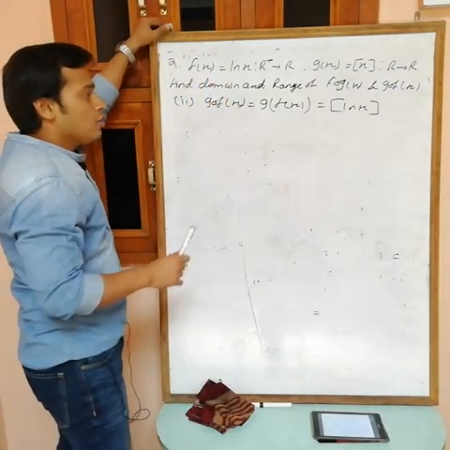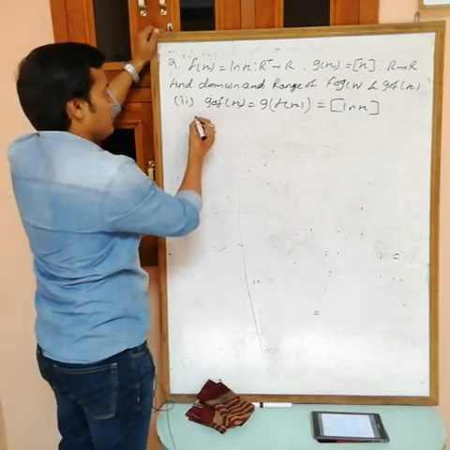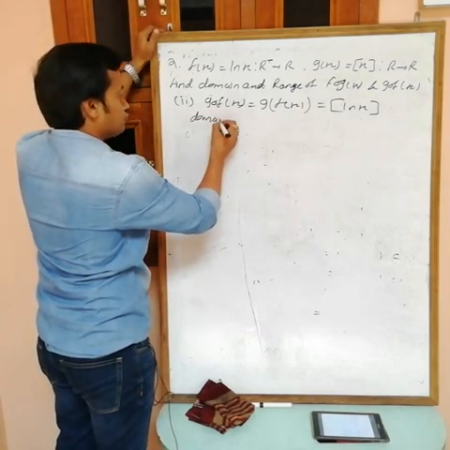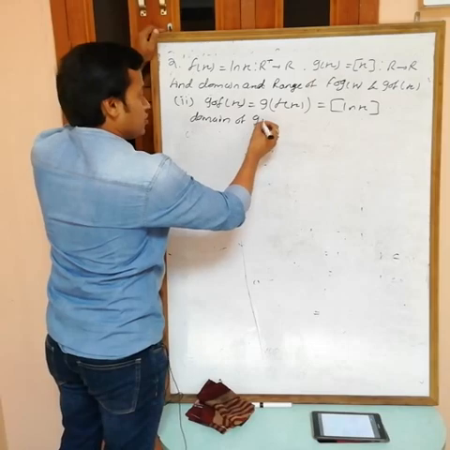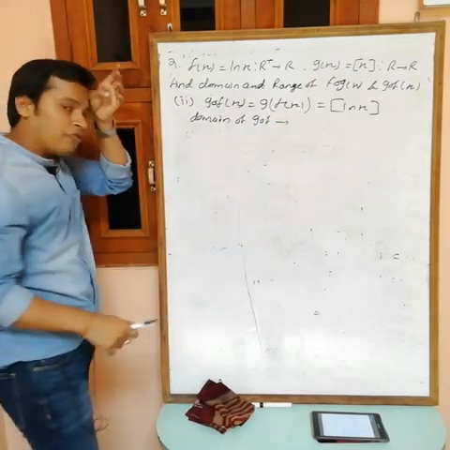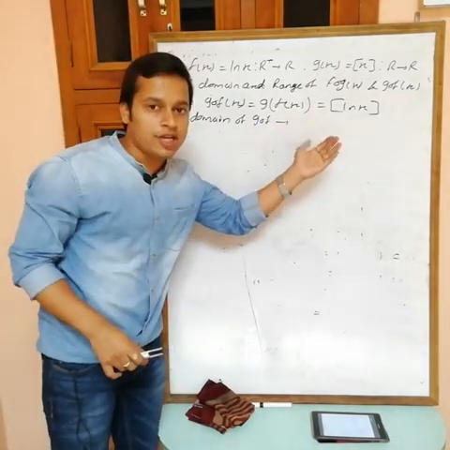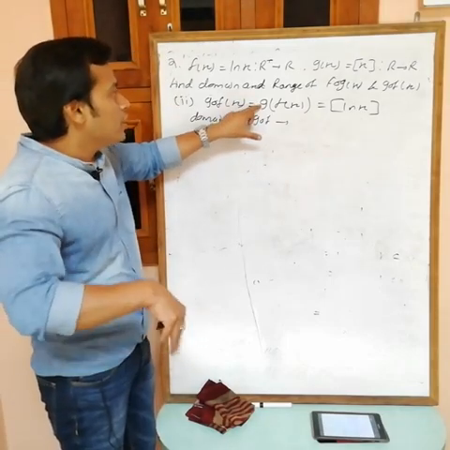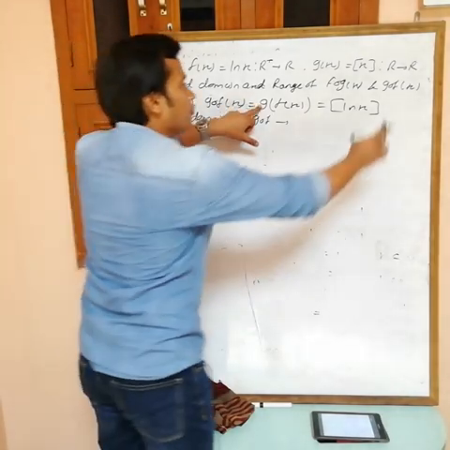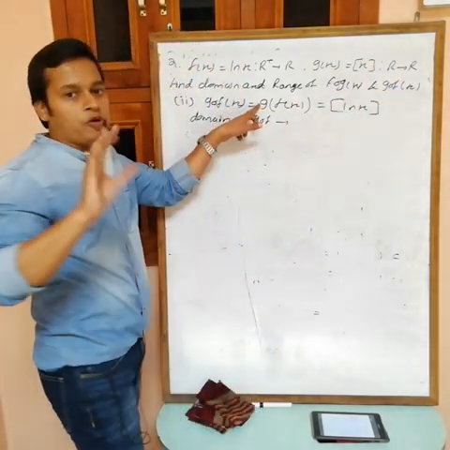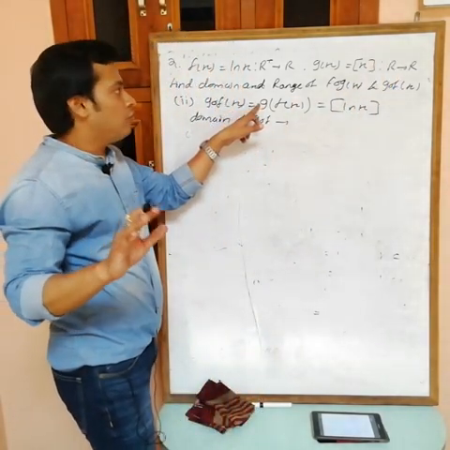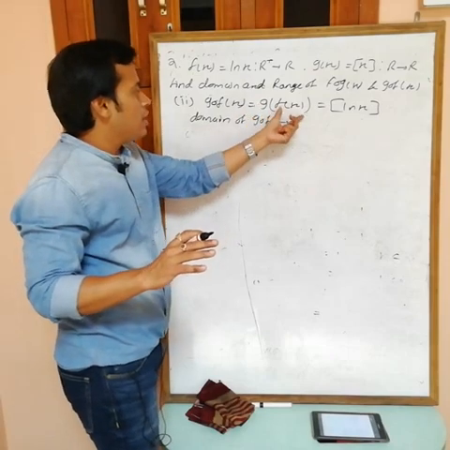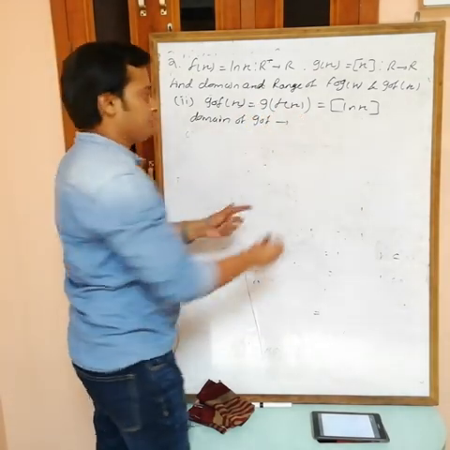Now see, what do you want? First we want the domain of g of f. Now apply the condition for domain. For domain, move from outside to inside. For range, inside to outside. Okay, domain. First we are getting g. Now check, g is defined for R. It means there is no problem. You can take any value. And it means f x belongs to R.